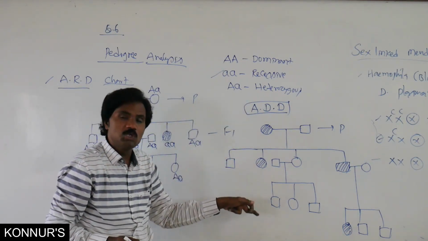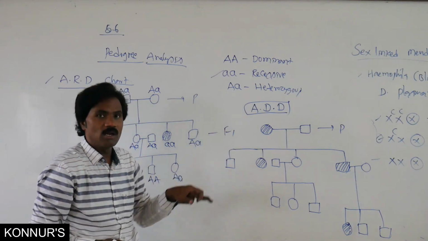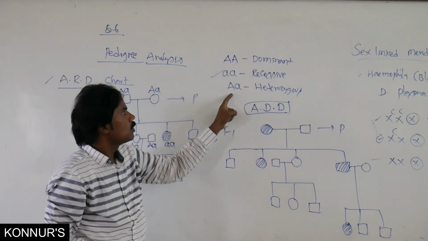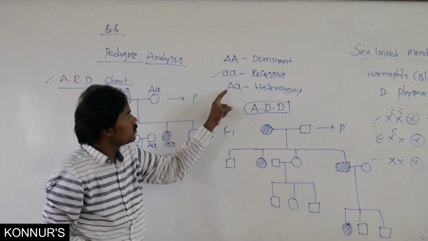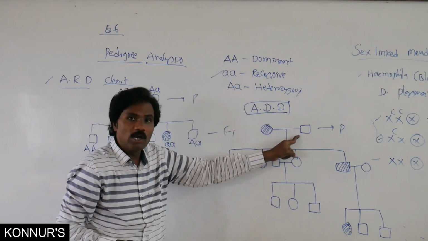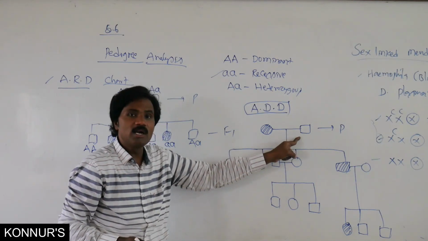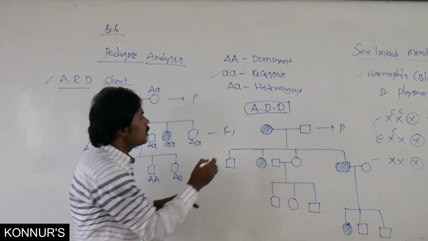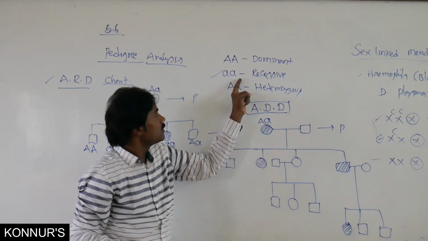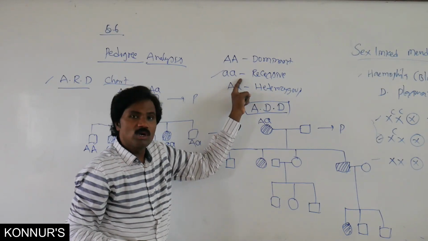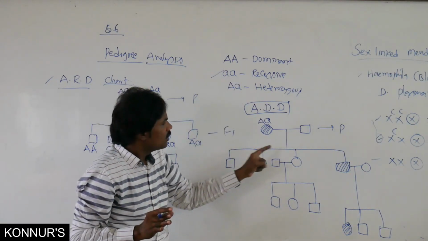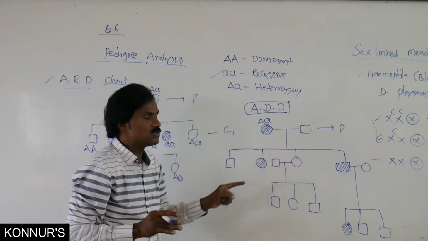What genotypes are possible with this dominant allele? Is this dominant allele homozygous or heterozygous? You can calculate it. Suppose you write all as dominant, here also heterozygous, then it is also shaded, but it is the normal one. So in that parent, heterozygous. If you write the other parent as recessive, only one among the persons is affected. Here there are 2 persons affected, so compulsorily one can write it.